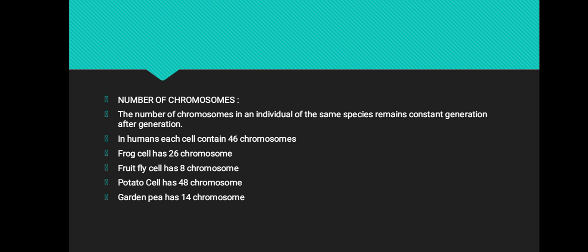It only directs the synthesis of protein; protein is not synthesized in the nucleus. As we discussed previously, nucleus synthesizes RNA, but the process of protein synthesis occurs outside of the nucleus. The three types of RNA, messenger RNA, transfer RNA, and ribosomal RNA are synthesized in the nucleus. These RNAs are involved in the synthesis of protein. This was all about the nucleus, its structure, its function, parts, everything.